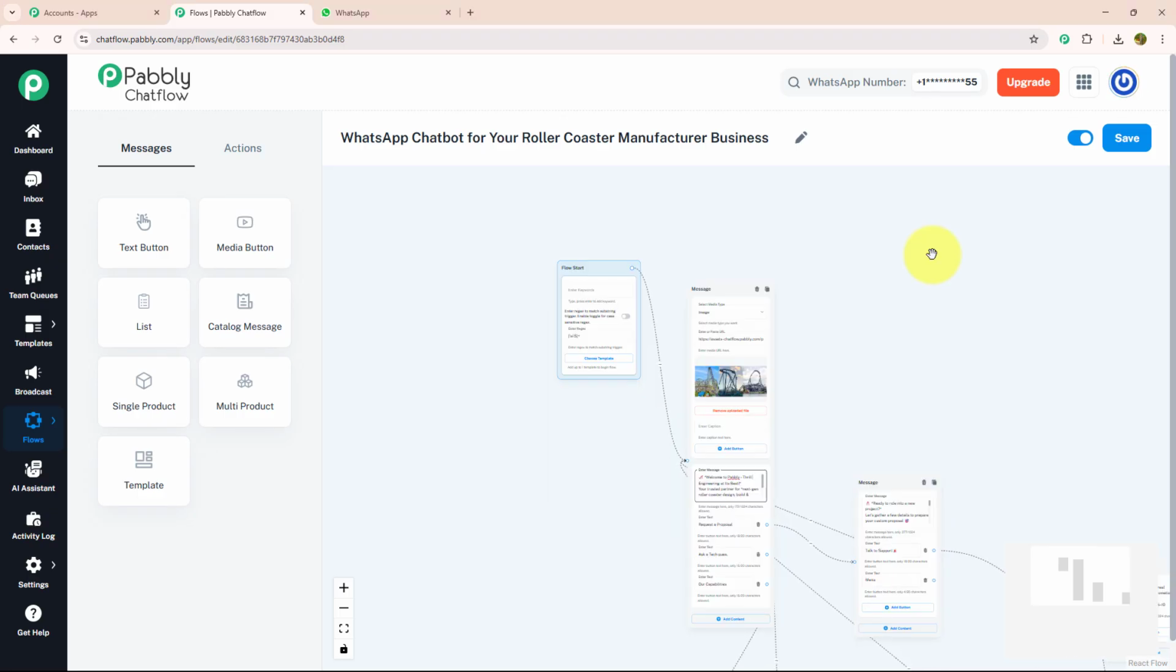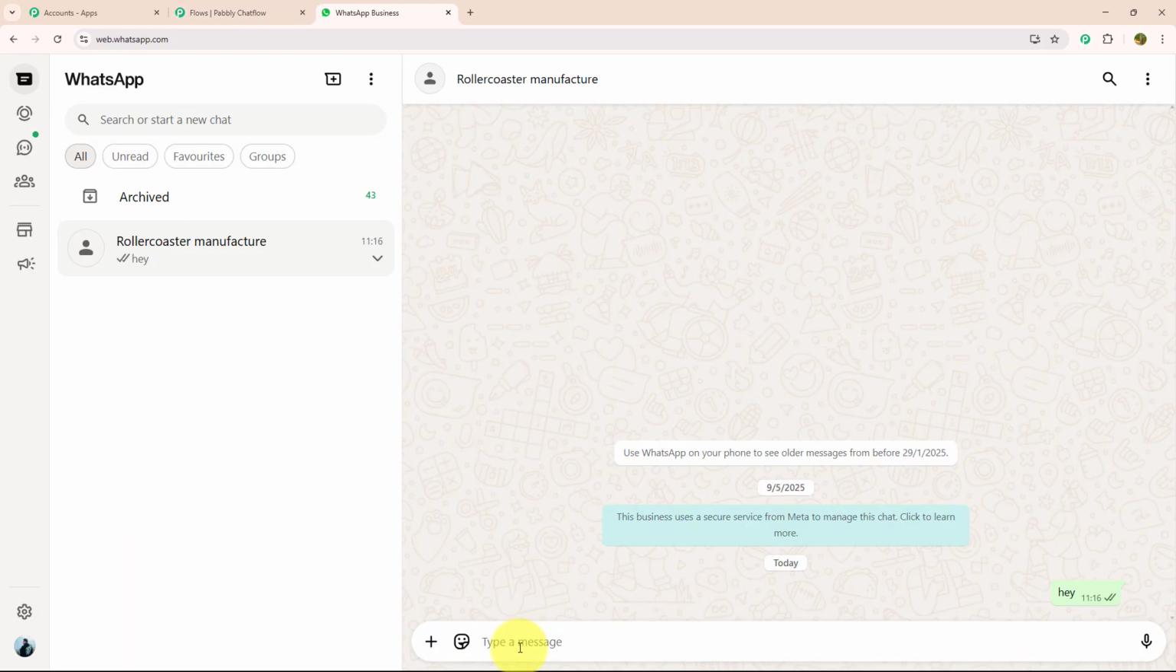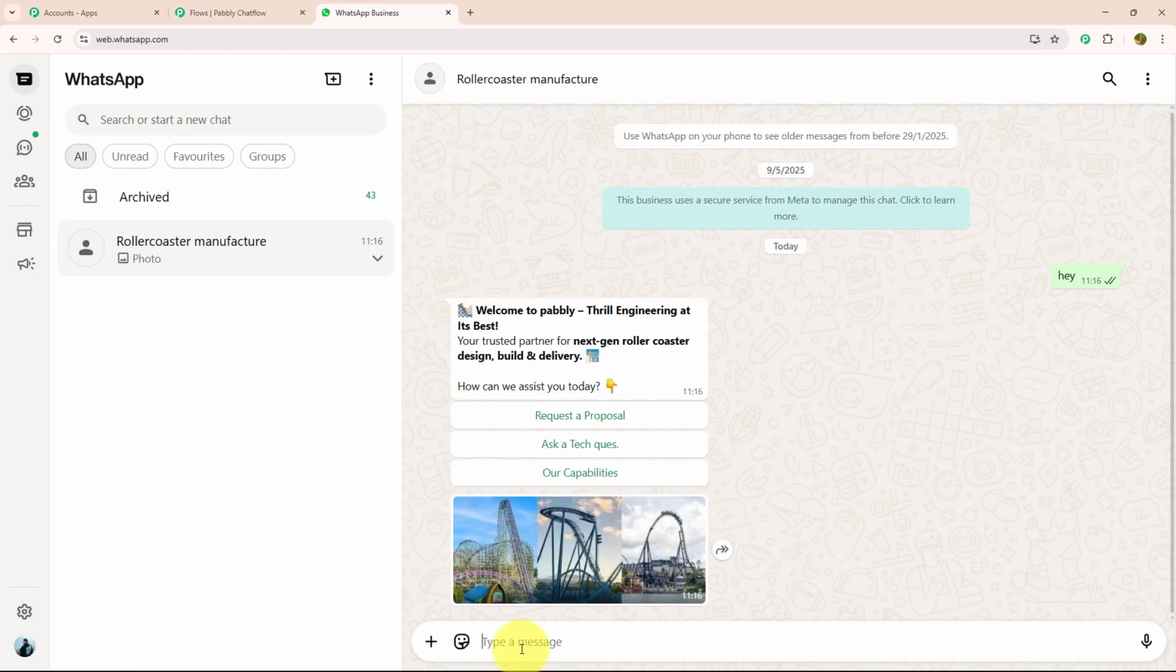Let me show you its real-time working. For that, I need to open WhatsApp Web. I will enter a key message, for example, hey. As soon as I have entered my key message, I got a welcome message in which they welcome me to the Pabbly Thrill Engineering. With that, they have given me 3 action buttons: request a proposal, ask a tech question and our capabilities.